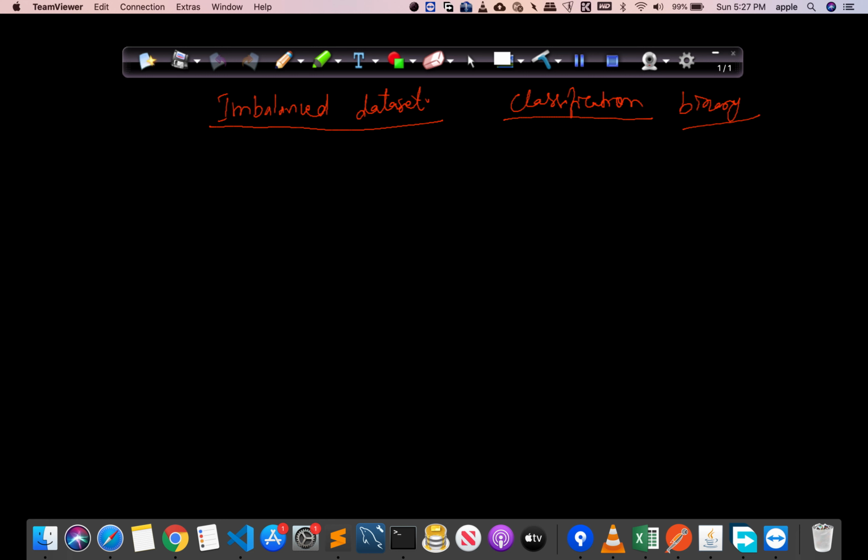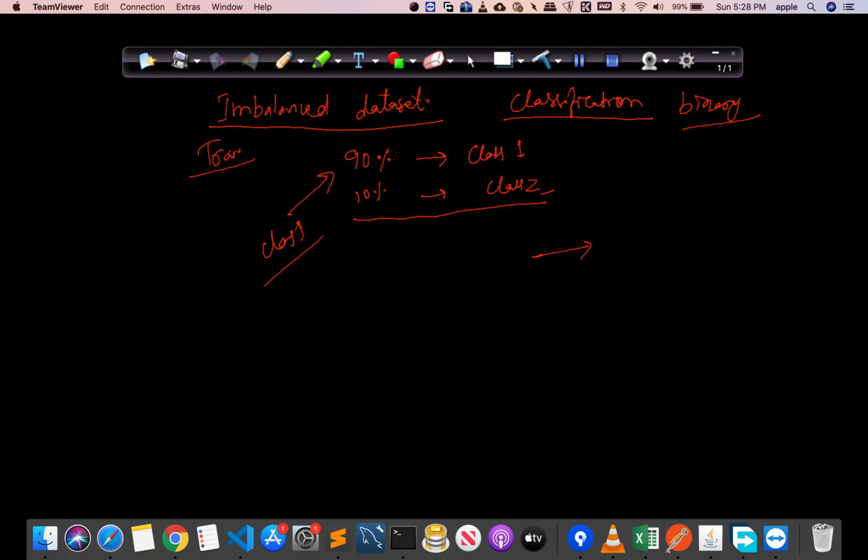So what may happen is, in our training set, we may have, suppose, 90% of the points belonging to class 1, and only 10% of the points belonging to class 2. Now, the impact this will have on our model is that our model may get biased towards class 1, and given any query or during runtime, our model will say this particular thing belongs to class 1.